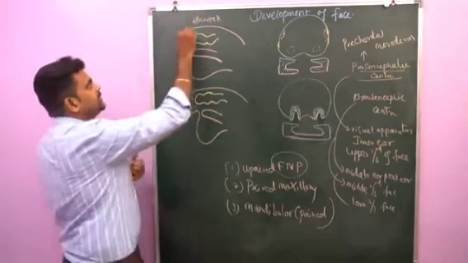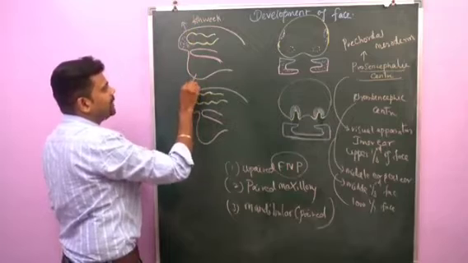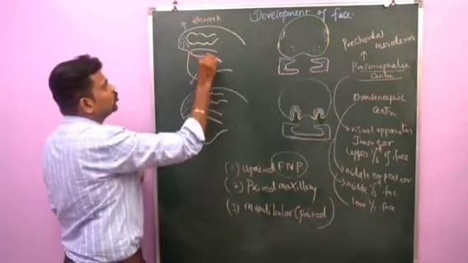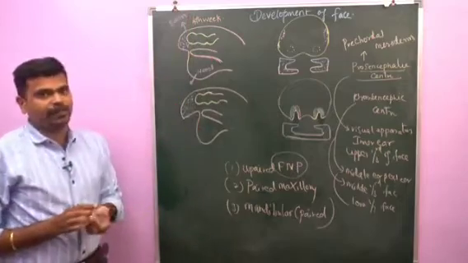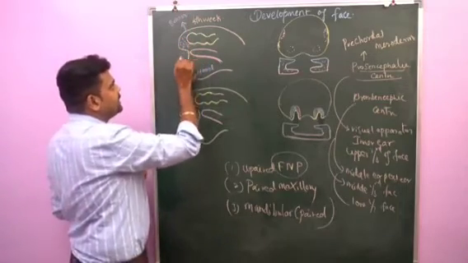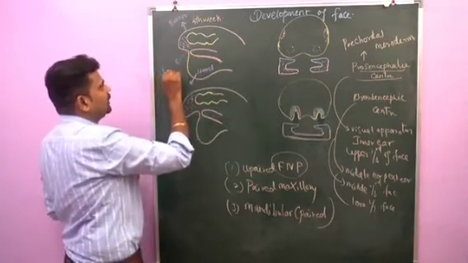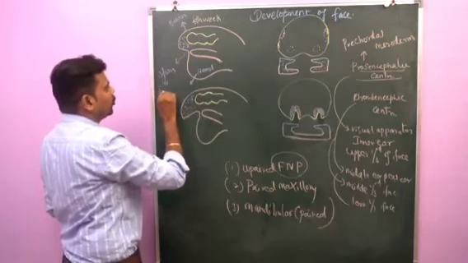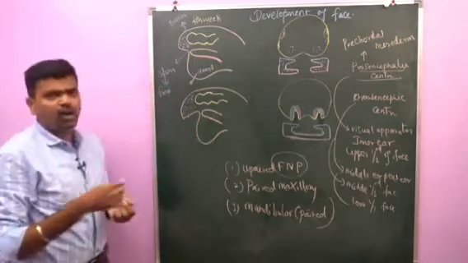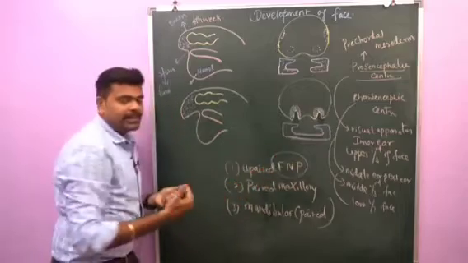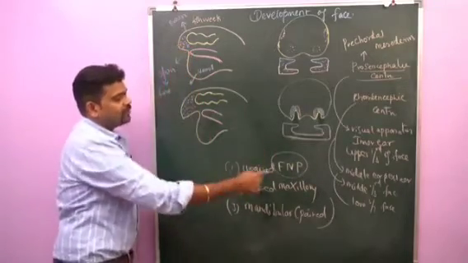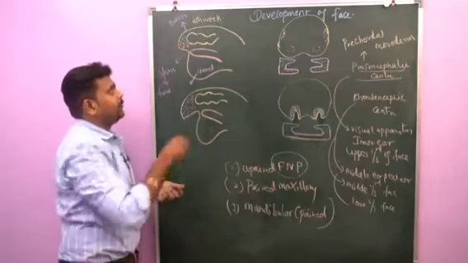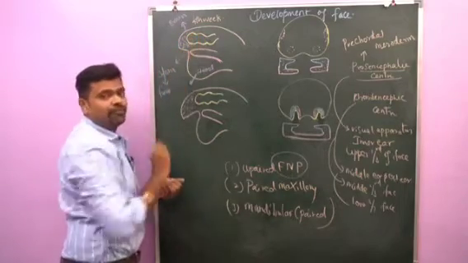You can see this is the developing brain and this is the developing heart. These two bulgings are seen in the ventral aspect of the embryo. Between these two, this area is called the stomatodeum. It forms the future oral cavity. I already mentioned all these prominences will be seen around the oral cavity. Now the frontonasal process is derived from the mesoderm which covers the forebrain vesicle.